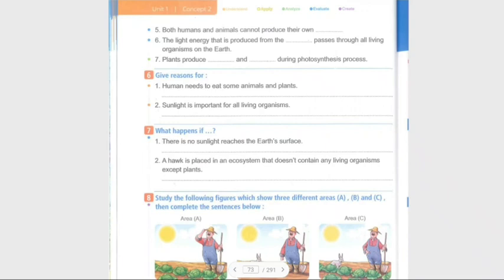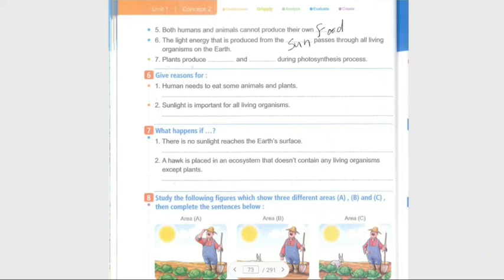Number 5. Both humans and animals cannot produce their own food. Number 6. The light energy that is produced from the sun passes through all living organisms on the earth. Number 7.